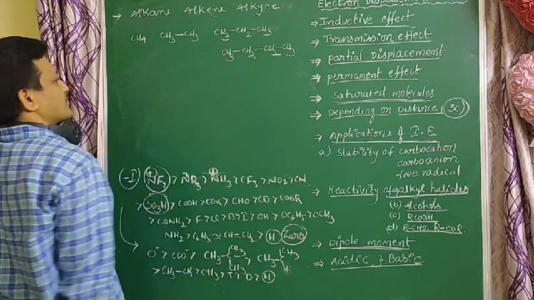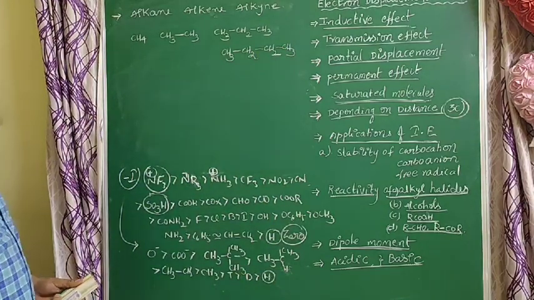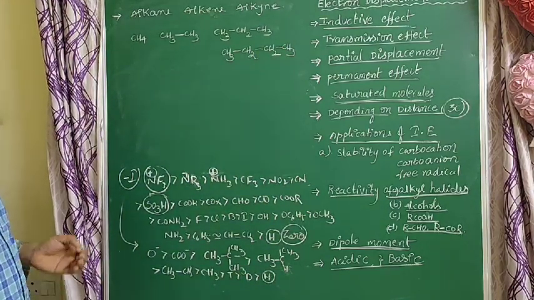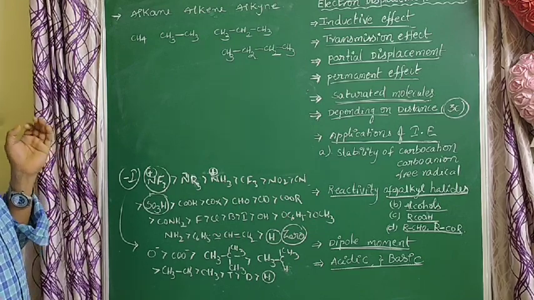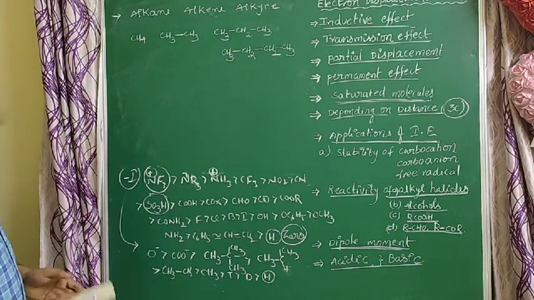Acidic property is nothing but losing H plus ions. The one that gives up an H plus ion easily has more acidic nature.